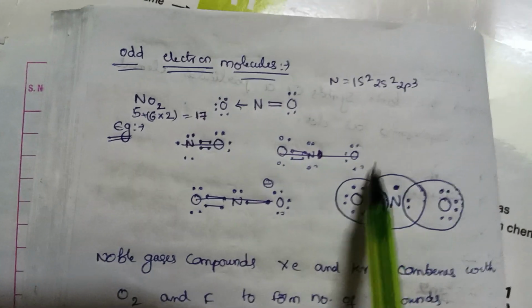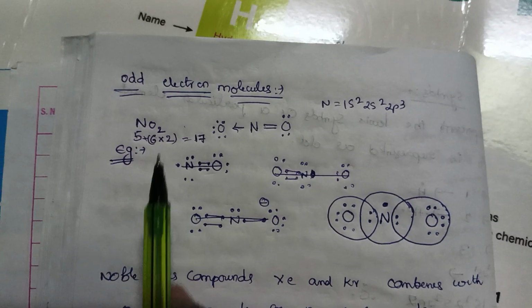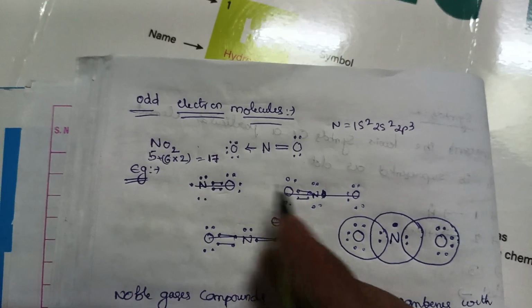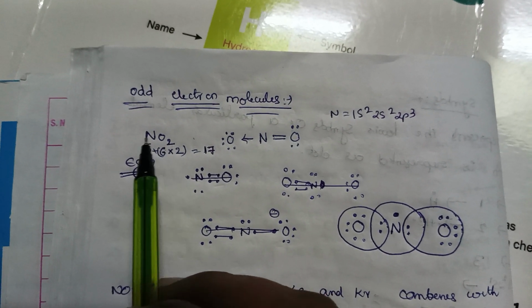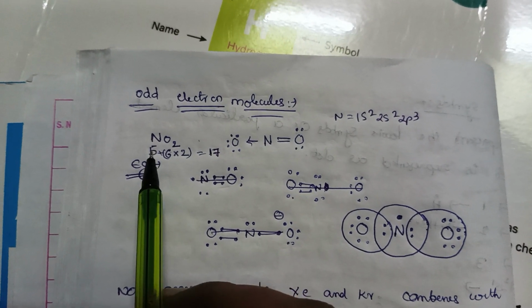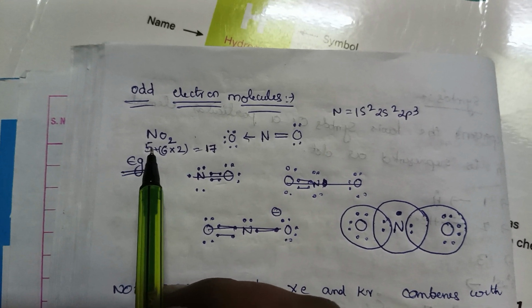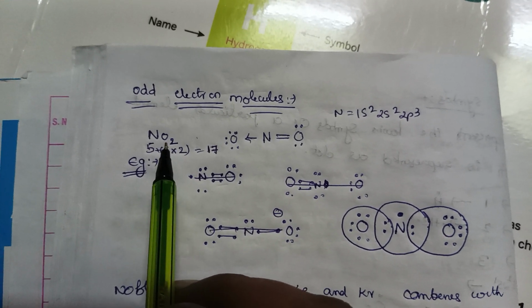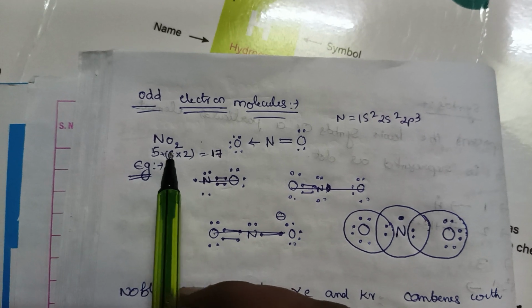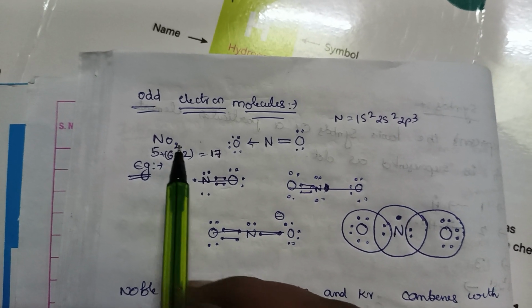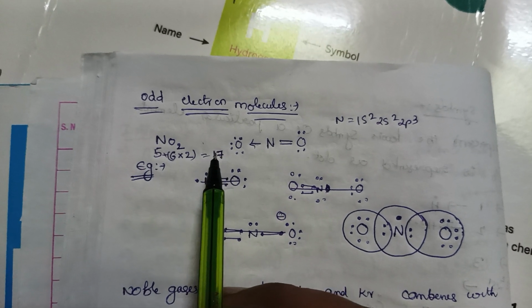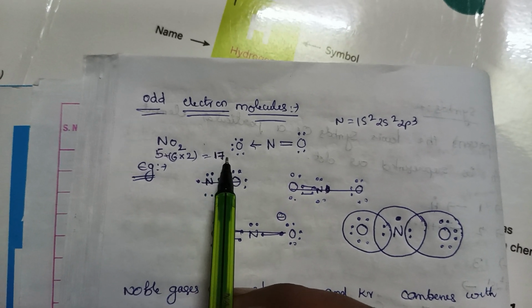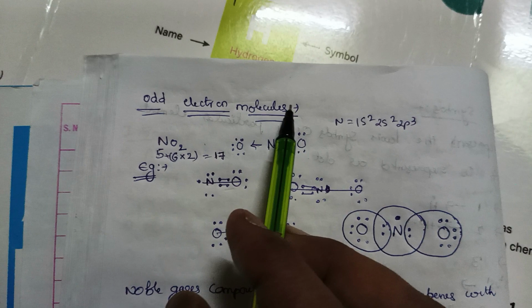Odd electron molecules. If we take one example, NO2. If we count the total number of electrons in the molecule, nitrogen has 5 electrons in the outermost shell, oxygen has 6 electrons in the outermost shell, 6 into 2 equals 12, 12 plus 5 equals 17. If we get an odd number, that is an odd electron molecule.